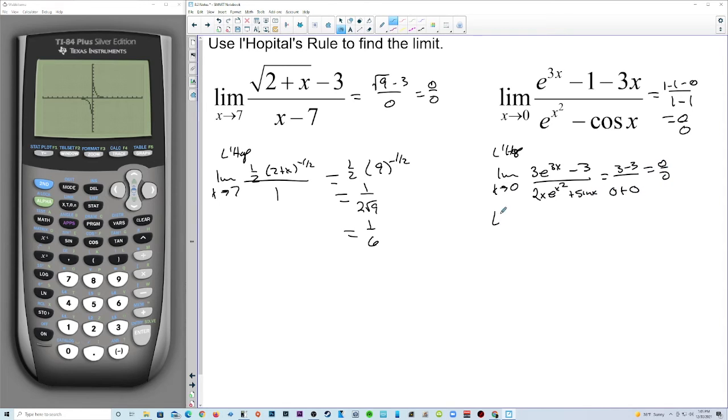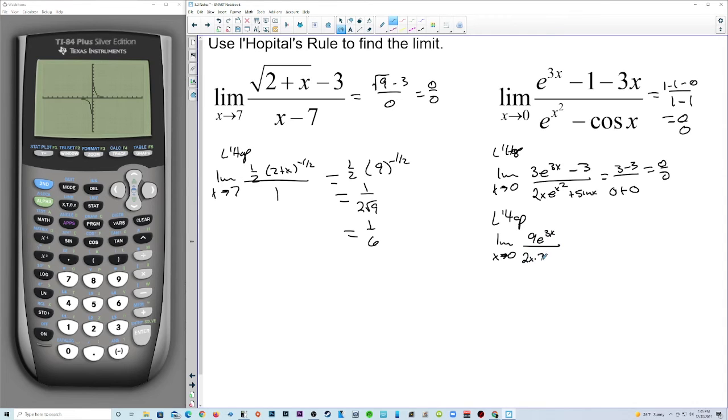We can do L'Hopital's again. Probably just have to do this one more time, I would guess. We have the limit as x approaches 0 of 9e to the 3x over, well, that's going to be product rule.